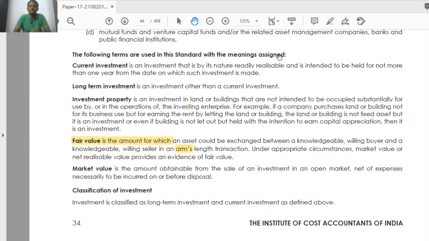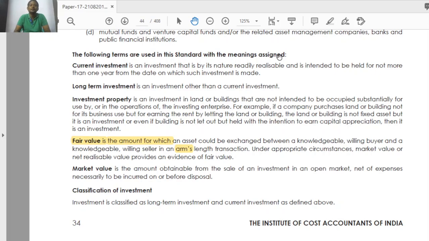For example, if a company purchases land or building not for its business use, but for earning rent by letting the land or building, the objective is earning rent. The land or building is not a fixed asset, because it is not used for their business, but it is an investment.